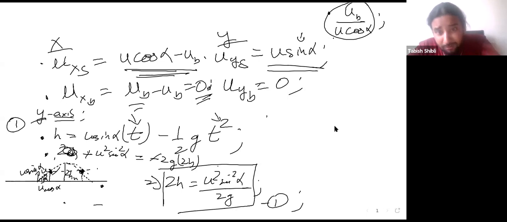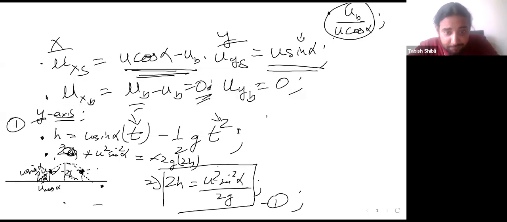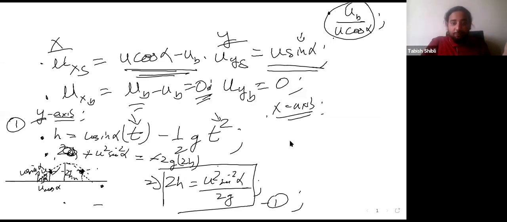Okay, so now let's talk about the x-axis. How much time does it take for it to hit the bird?